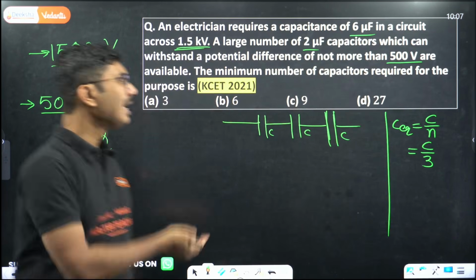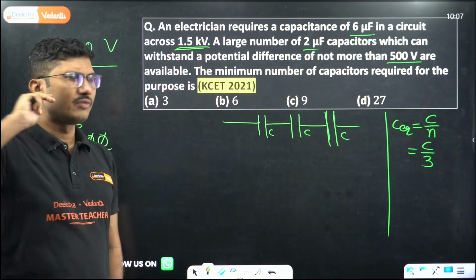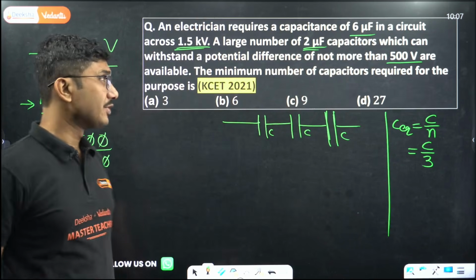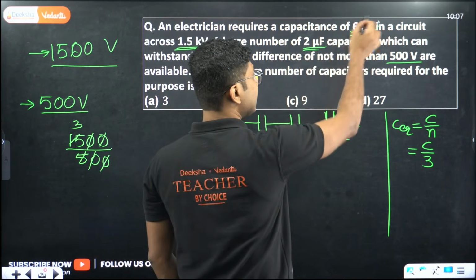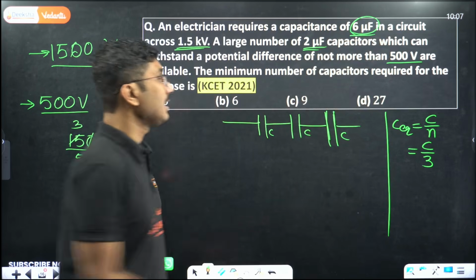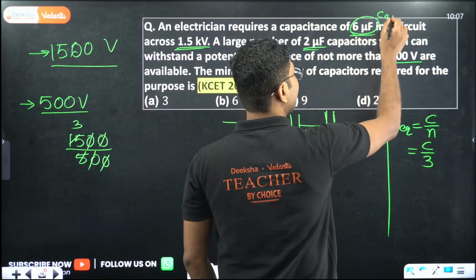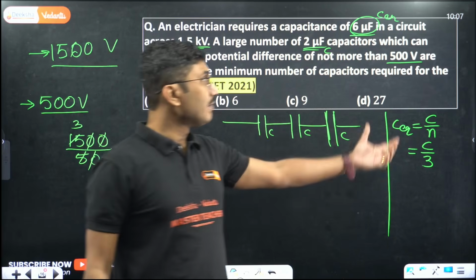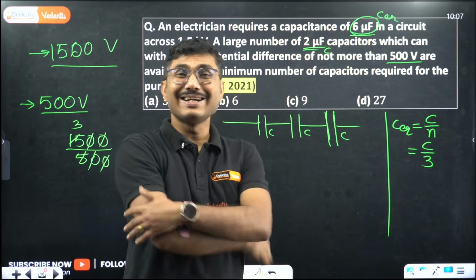3 capacitors, the C value is known, I will use it, don't worry. The C value is 2 microfarad. So this is the C value, this is C equivalent. This is the C equivalent, this is the given C. So now as you can see, the overall capacitance decreases.